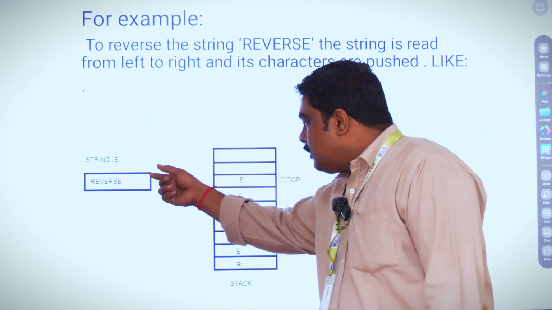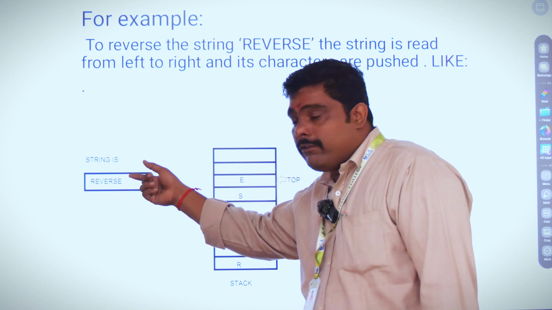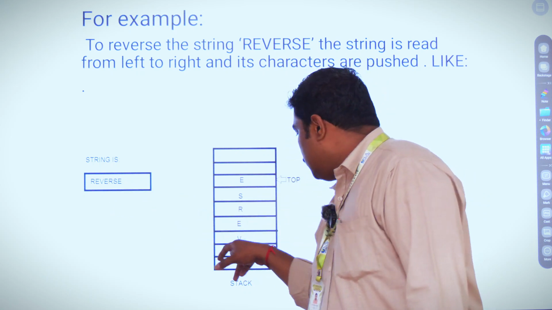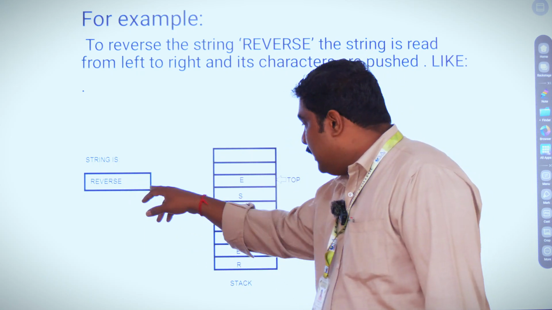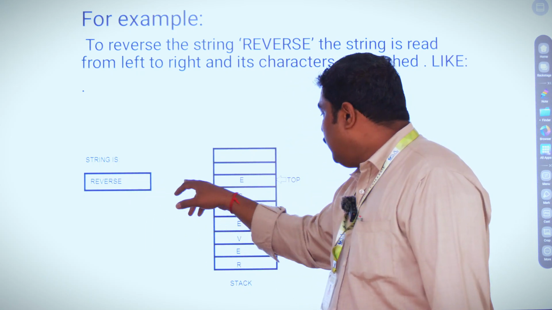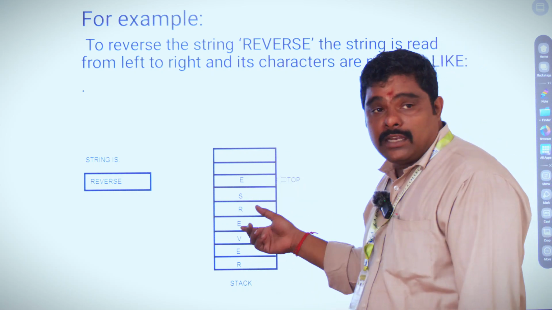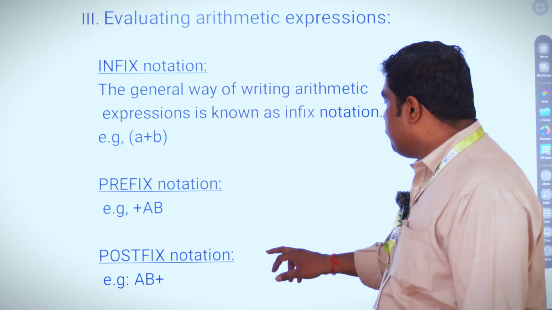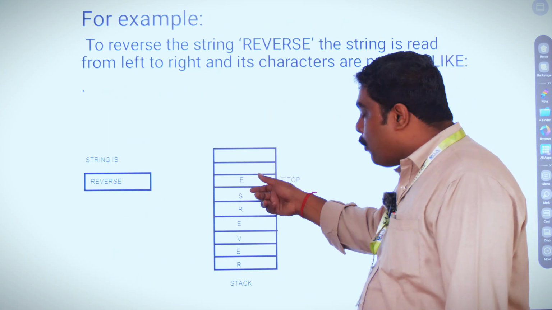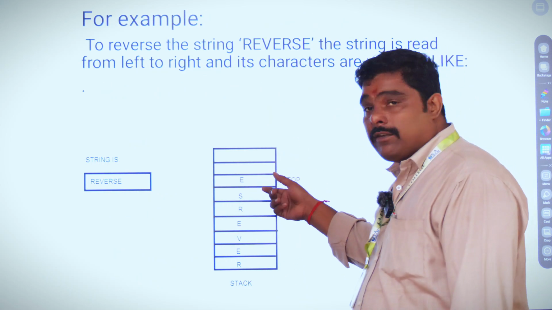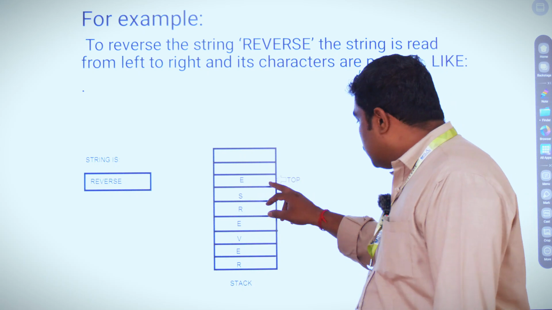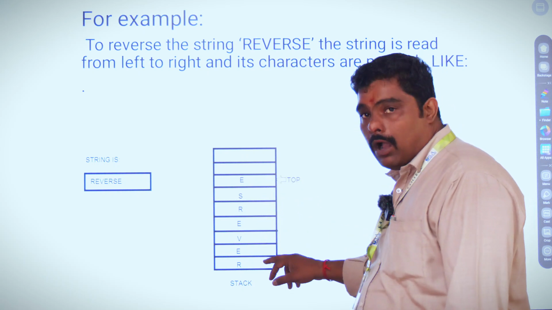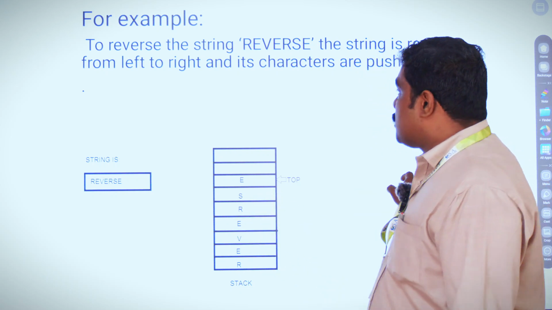I have the string REVERSE and I need to reverse this string. First, I have to insert R, E, then V, then E, then R, and then S, and then E. This is inserting, pushing items in the stack. If you pop out, the last inserted will be removed first. This will be arranged as E, S, R, E, V, E, R. This is reversing the string.